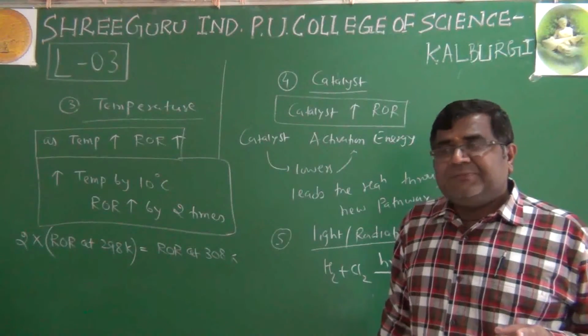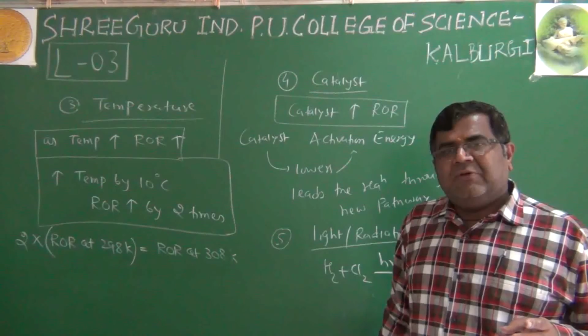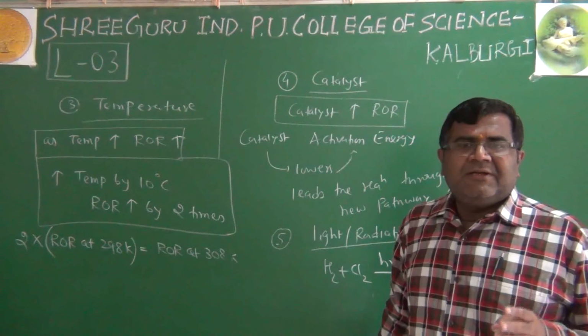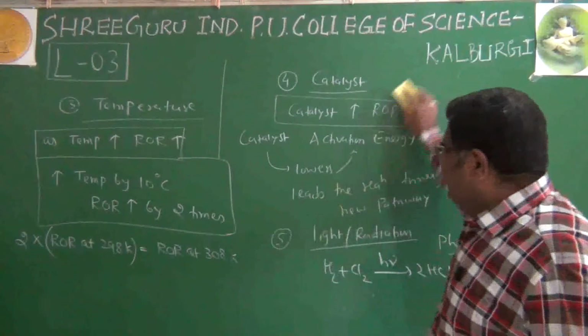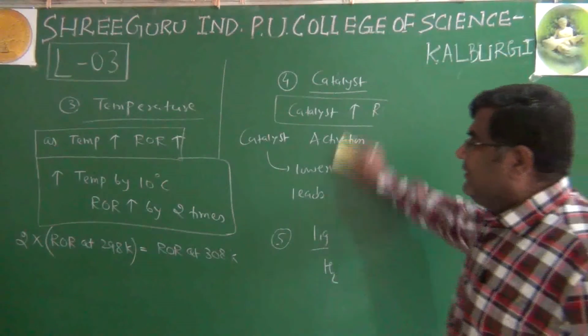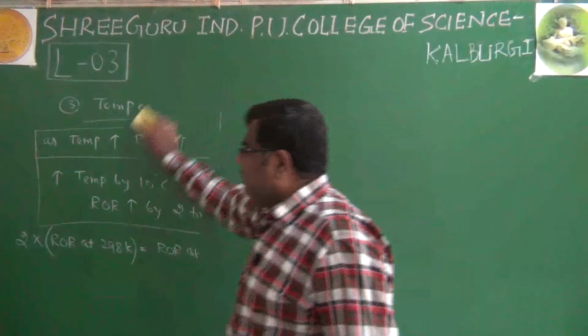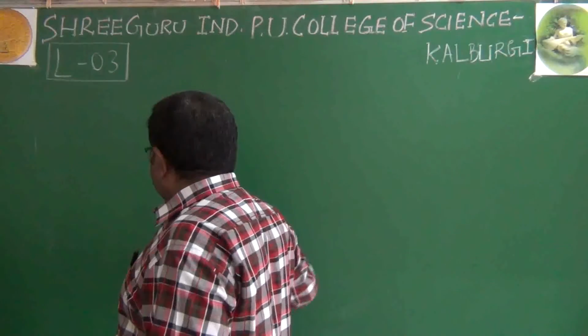Nature of reactant, concentration of reactants, temperature, catalyst, light or radiation. Not in detail, but at least in one sentence you should be able to comment on how that particular factor affects the rate of reaction.